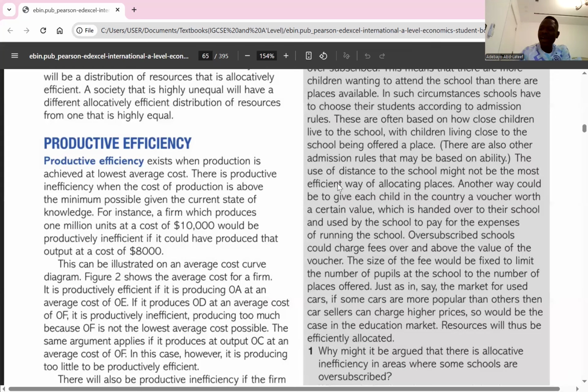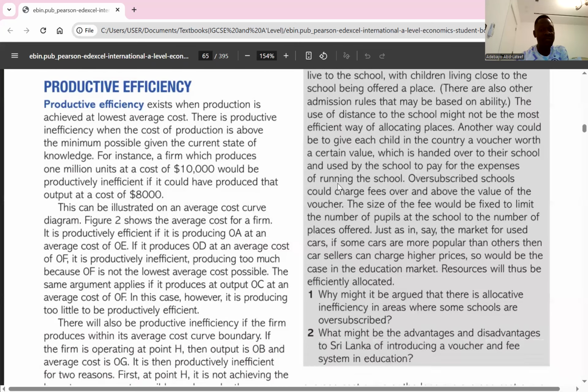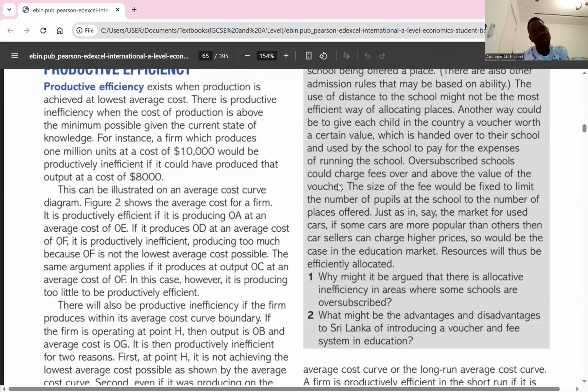So given all resources are available and technology, whatever we produce, when it comes to productive efficiency, there's always going to be an opportunity cost for the economy. Then minimum cost. When we talk about minimum cost, we're simply talking about productive efficiency if the cost of producing at a given level of output is the lowest. So it is productive efficiency if we are able to maximize our output. It is productive efficiency at the same time if we are able to minimize our cost.